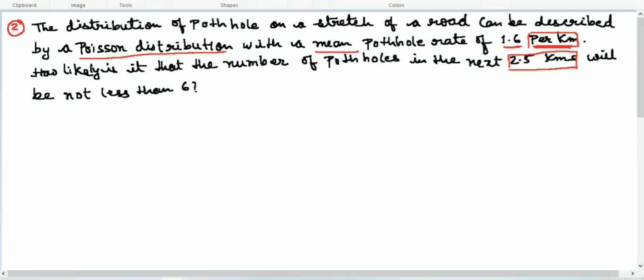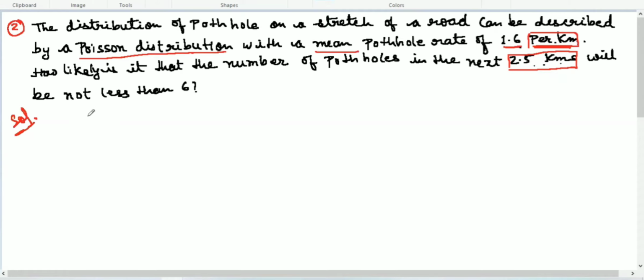Here the rates are not the same, unlike the first question, which was very simple. Per kilometer means in 1 kilometer there are 1.6 potholes, the mean number, and we have to find out how many potholes there will be in the next 2.5 kilometers.